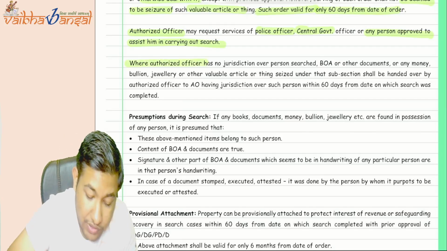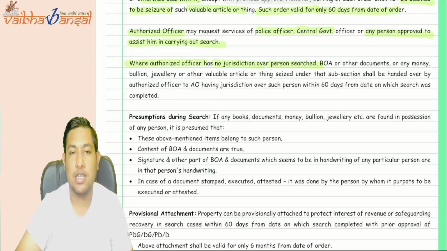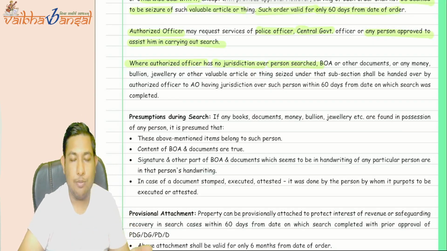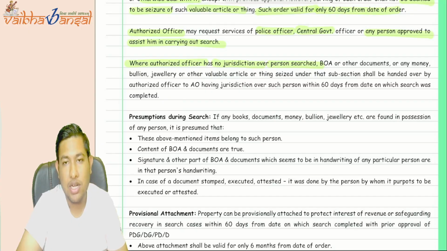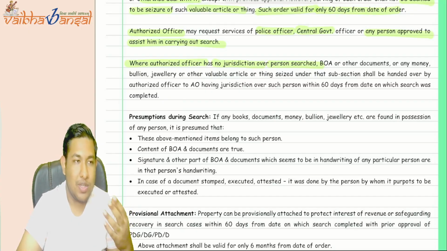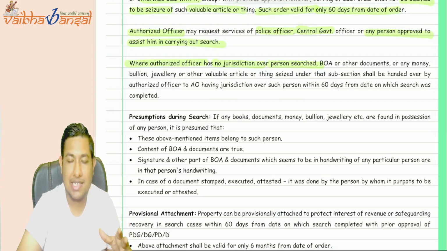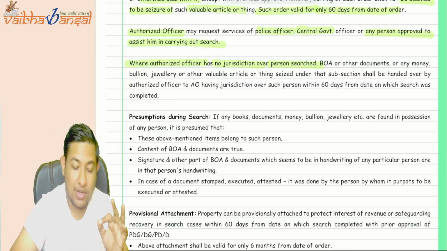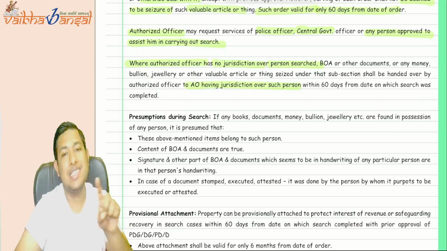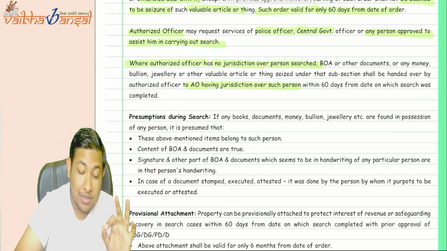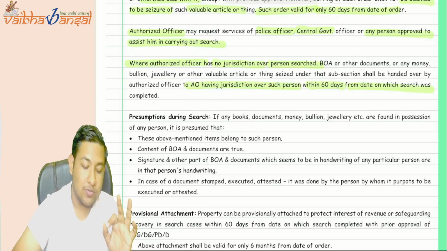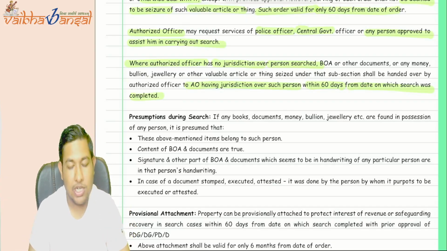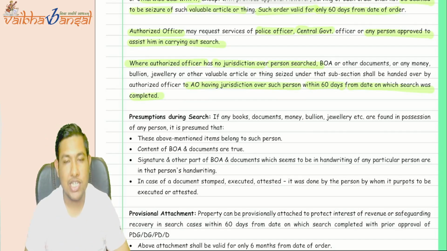Now, where the authorized officer has no jurisdiction over the person searched, whatever the money, bullion, jewelry, or any other valuable asset he got from that search, he needs to transfer everything to the AO who has the jurisdiction within 60 days from the date the search was completed.